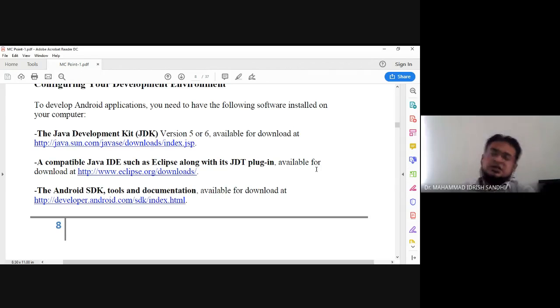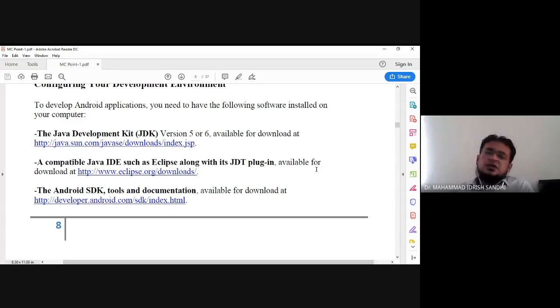Eclipse is the Java editor that provides the platform to create an Android project, to create new files and new classes associated with Java, and to create any file that you require to support your Android applications. That is what we are discussing over here.